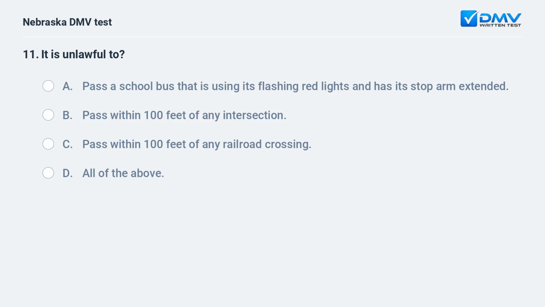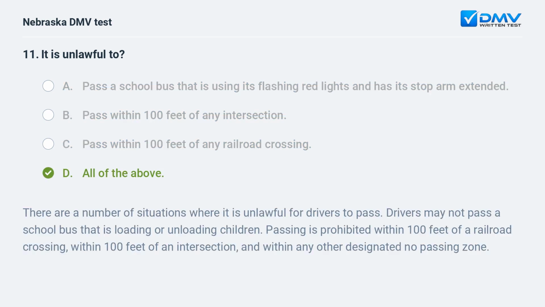It is unlawful to A. Pass a school bus that is using its flashing red lights and has its stop arm extended. B. Pass within 100 feet of any intersection. C. Pass within 100 feet of any railroad crossing. D. All of the above. There are a number of situations where it is unlawful for drivers to pass. Drivers may not pass a school bus that is loading or unloading children. Passing is prohibited within 100 feet of a railroad crossing, within 100 feet of an intersection, and within any other designated no passing zone.